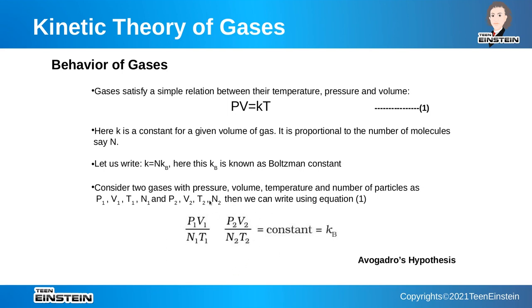What we can observe from this relation is that if two gases have same pressure, same volume, and same temperature, then the number of molecules in these two gases is the same. This was said by Avogadro, and this is known as Avogadro's hypothesis. So Avogadro's hypothesis states that the number of molecules per unit volume is the same for all gases at a fixed temperature and pressure.